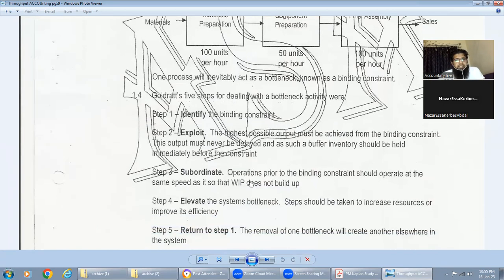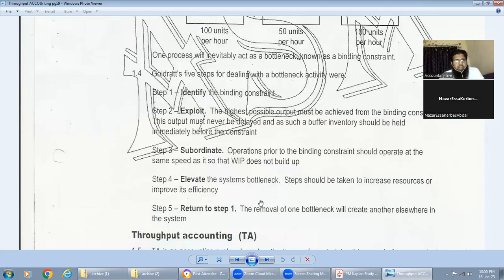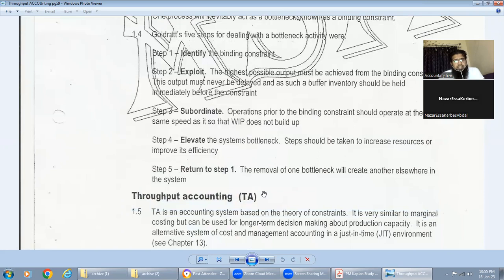Then the third step is subordinate. Operations prior to the binding constant should operate at the same speed as it, so that work in process should not build up. The other processes should also support it. Then elevate the system bottleneck. Steps should be taken to increase resources or improve its efficiency. We should try to increase the capacity of our bottleneck process. Then the removal of the bottleneck will create another elsewhere in the system. If we remove this bottleneck or just make it efficient, there will be some other bottleneck, so we'll go to step 1 again.